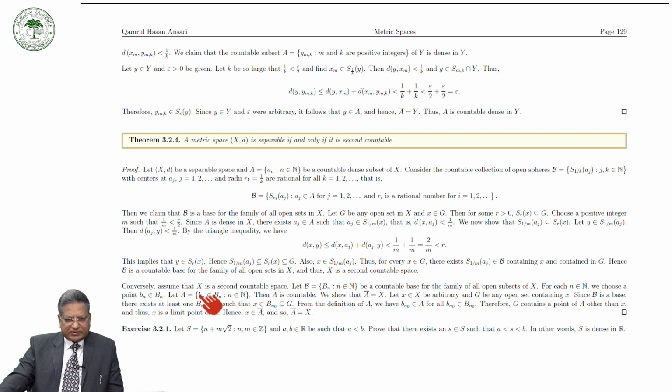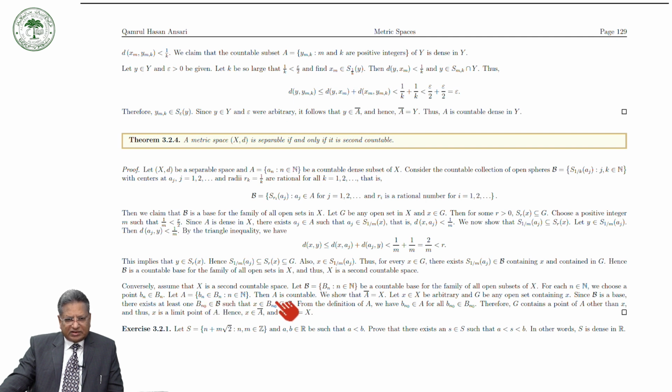So assume that X is a second countable space, and let B, the set of elements Bn, be a countable base for the family of all open subsets of X. For each n, we choose a point bn in Bn, and let A be the set consisting of the bn.